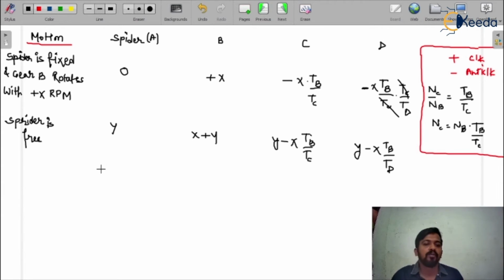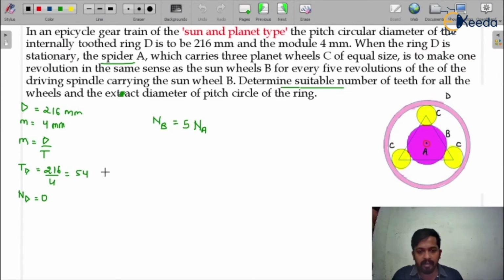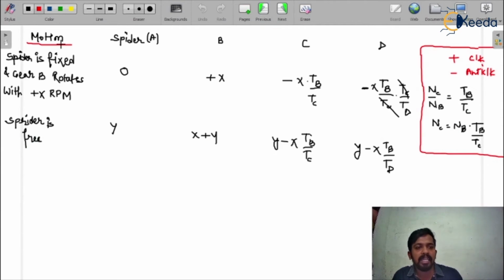We can get the relation. Now we have to focus on the given data. Nd is 0, that means the speed of gear D is 0. So Nd is 0, which is given.